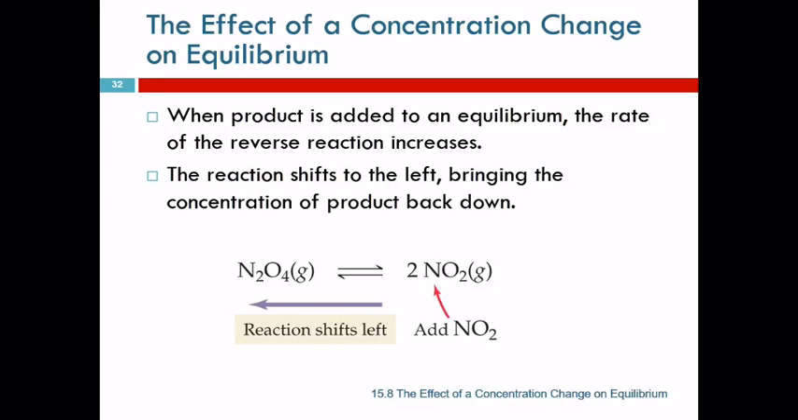The general how-to-remember-it explanation is, if I add a bunch of stuff here, the equilibrium doesn't like that, and so it's going to get rid of some by shifting to the left. And so we'll see that the concentration of reactants increases because I threw in some extra product. Any questions?